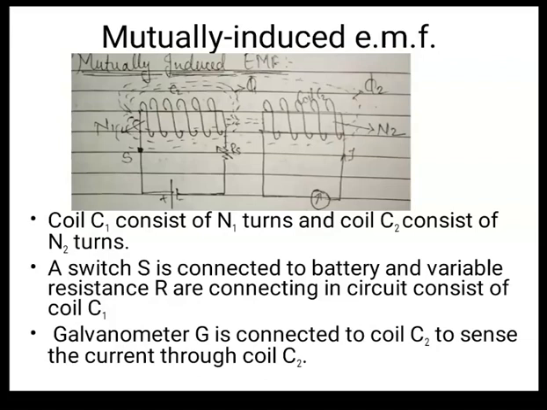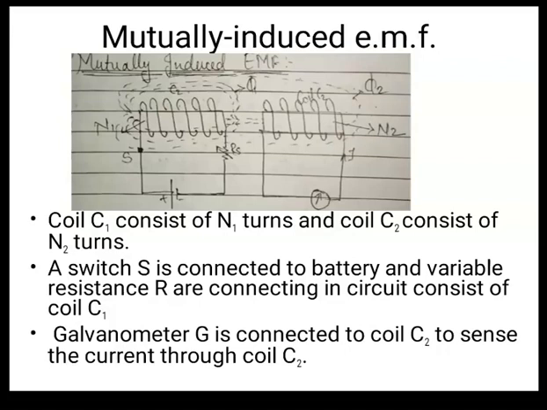What is the function of a galvanometer? It detects the current, right? It senses the current. If some current is flowing, it will deflect. Okay, so now the most important thing is that only the supply is given to the coil C1. Coil C2 has no supply, right? So let us see what happens, and why it is known as mutually induced EMF.